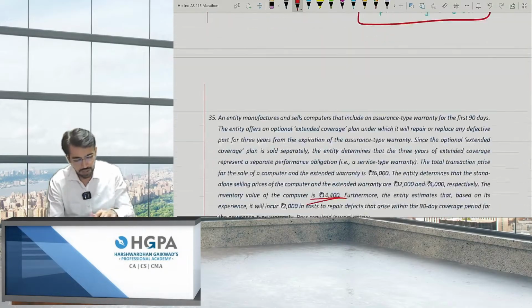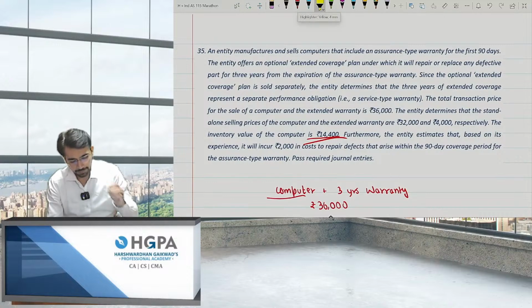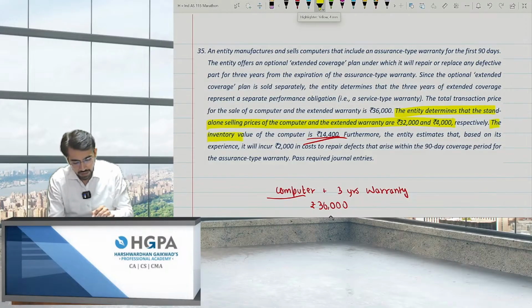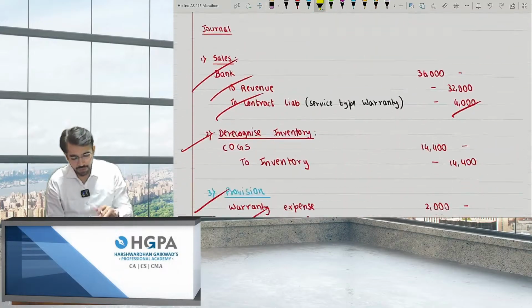Now for this 14,400, I have to read the question over here. Just pay attention. The entity determines that the standalone selling price of the computer is 32 and 4. It was clearly given. The inventory value of the computer is 14,490. So even if you are removing the computer, you have to just move it from the COGS to inventory.